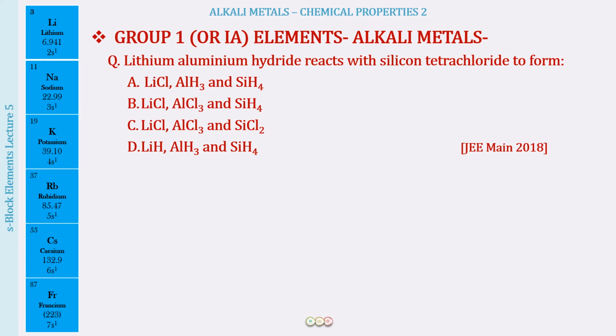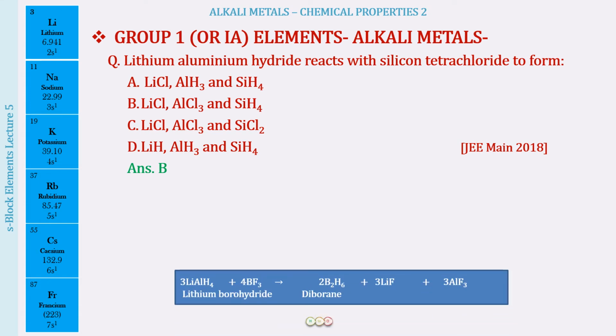Well, let me give you a clue. First of all, the answer to this question is B. Can you think of the answer? Well, let me give you another clue. The clue is just this reaction that you have just now done: lithium aluminium hydride reacting with BF3 to form diborane, lithium fluoride and aluminium fluoride. Now, just take the help of this and predict what is going to be the reaction between lithium aluminium hydride and silicon tetrachloride. What you have to simply do is take silicon tetrachloride instead of BF3 and predict the products.